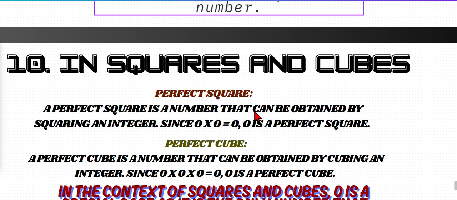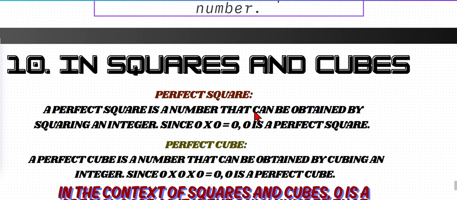Now, next is squares and cubes. You know squares, right? 2 into 2 is 4. 4 is the square of 2. 2 to the power of 2 is 4, or 2 squared is 4. Like that, same, but cubing is multiplying a number by itself 3 times.